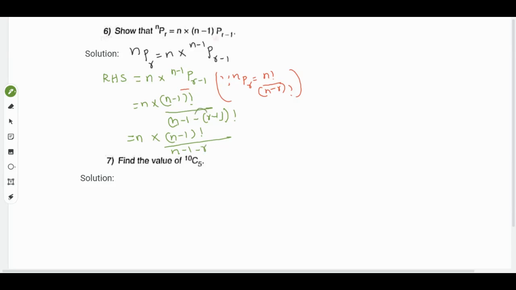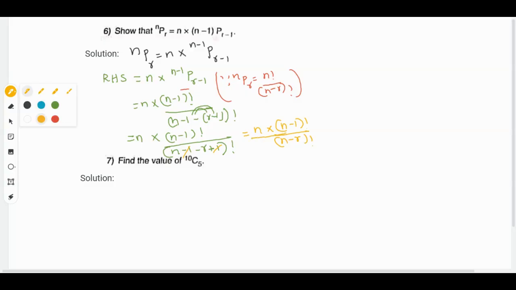If you remove the bracket, minus into minus will become plus 1, so minus 1 and plus 1 get cancelled. We get n into (n-1) factorial divided by (n-r) factorial.